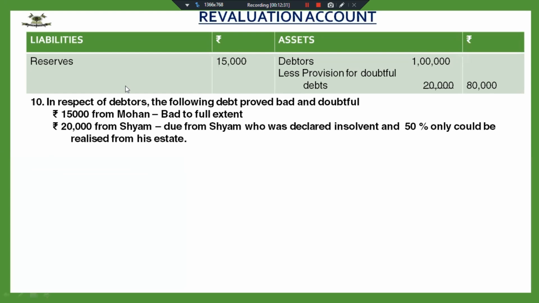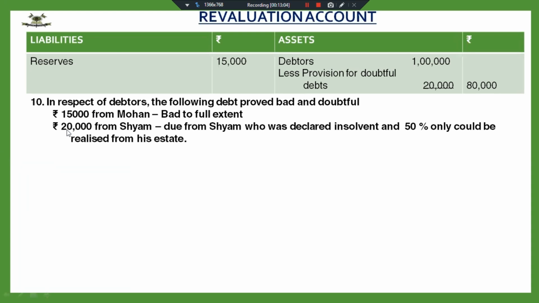So this is my bad debts given, but this 50% of 20,000 is the provision that I required to create. In case he doesn't pay me 50% or more than 50% or less than 50%, I am estimating that I'm going to get 50% of the payment. So I am creating provision for the balance 50%. So this provision is not given to you in the percentage form that we have discussed earlier.